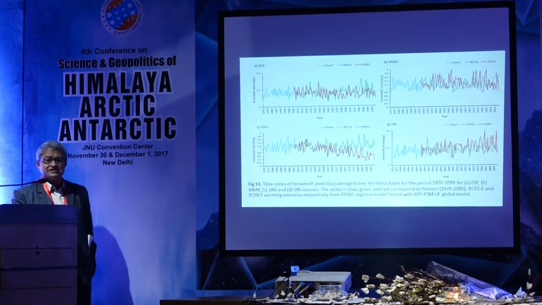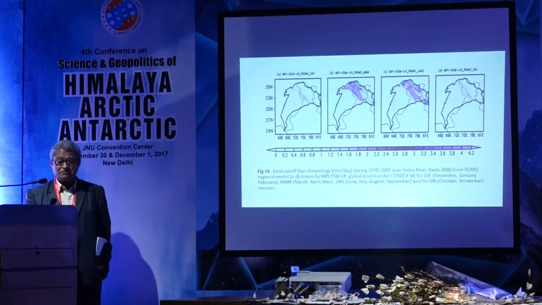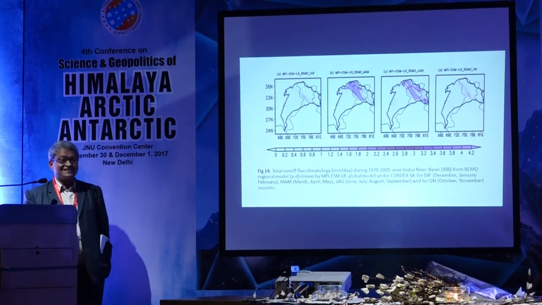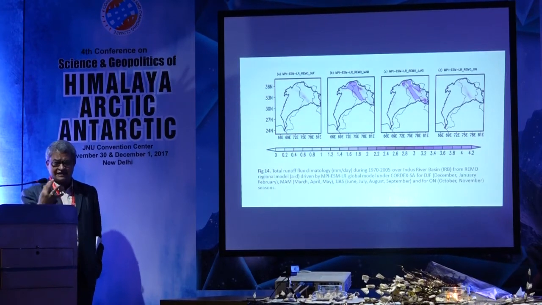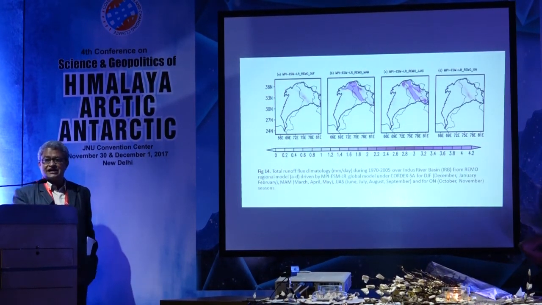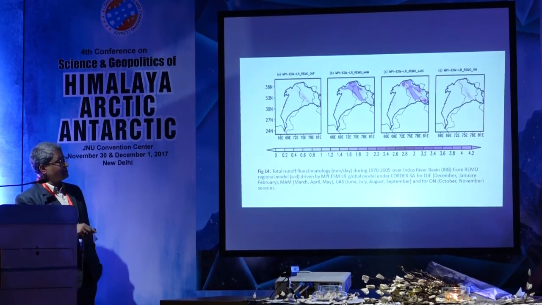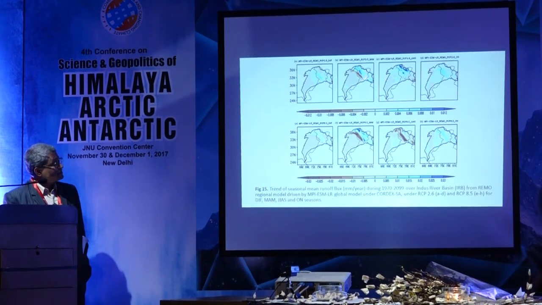We have bias corrected some of this data, but not all, because we do not have real-time observation at the station. If you see, runoff is higher here as compared to this, and this is one important aspect maybe the glaciologist or snow researcher can take up, how the runoff is affecting the Indus river discharge, and like that to continue with the upper riparian river. And maybe the geopolitics comes in here, because two countries are linked to this river basin of the Indus. The seasonal mean rainfall flux in the long term is here.